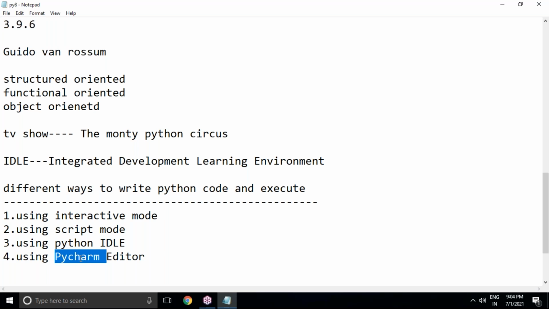PyCharm is the editor actually. It is the most powerful editor, and how to download and install PyCharm and how to prepare a project and run it, I'll discuss now. But make sure that if you want to work with PyCharm, first of all you must install Python software. Once we install Python, only then can you go for PyCharm installation. Right now, I already have PyCharm in my computer, but how to download and install it, I'll show you.